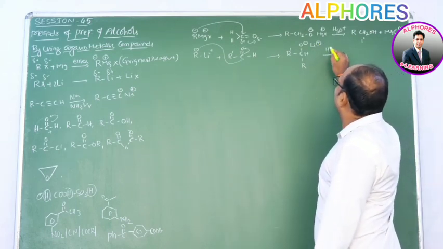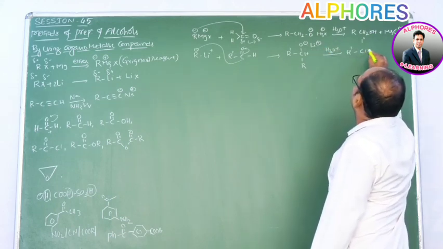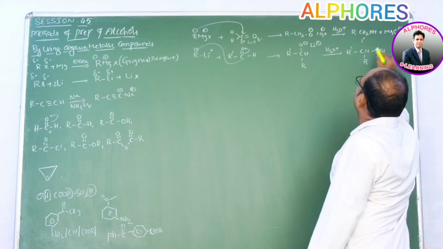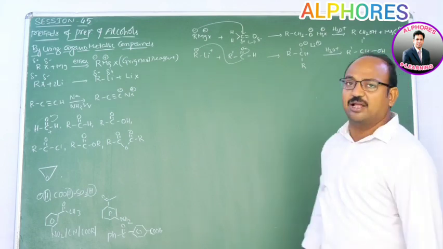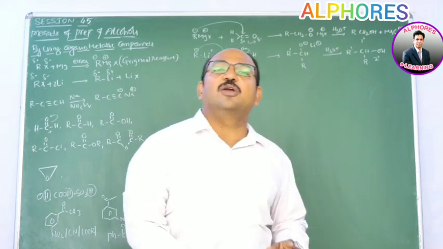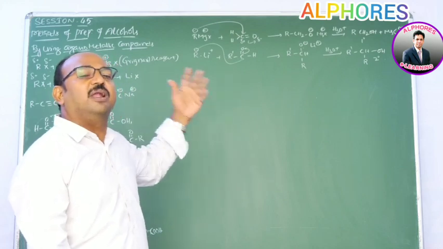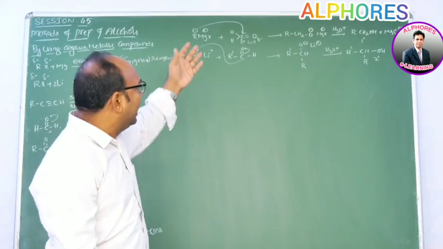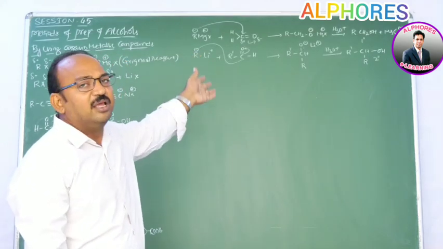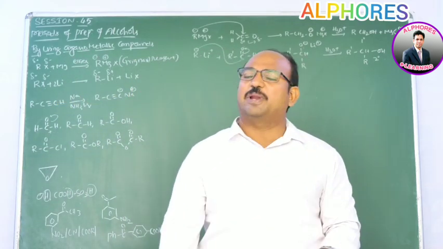On hydrolysis, the O minus takes a proton and we get R'CHROH. This alcohol is a secondary alcohol. It is very clear: with formaldehyde we get only primary alcohol, whereas with any other aldehyde except formaldehyde we get secondary alcohol. Only formaldehyde gives primary alcohol.